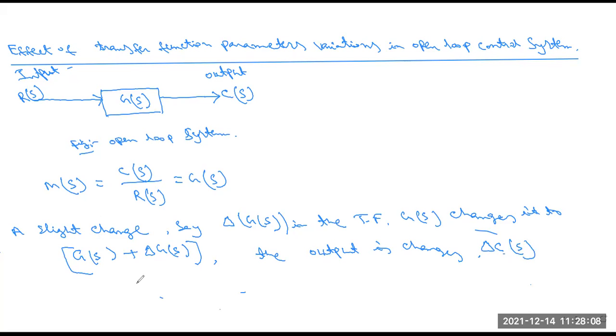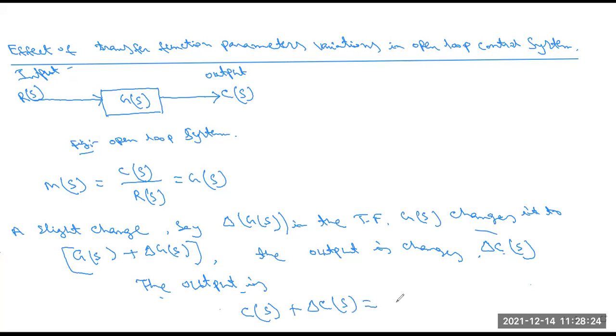So the new output is C(s) plus delta C(s).